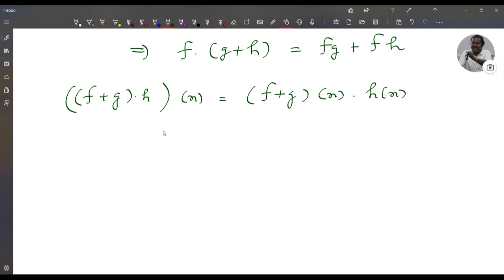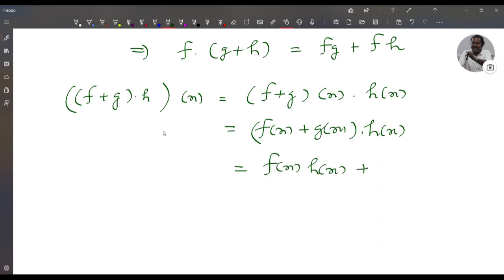So this is equal to f of x plus g of x into h of x. So this is equal to f of x into h of x plus g of x into h of x.